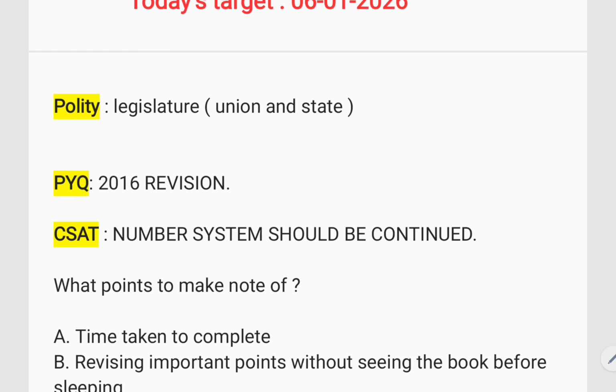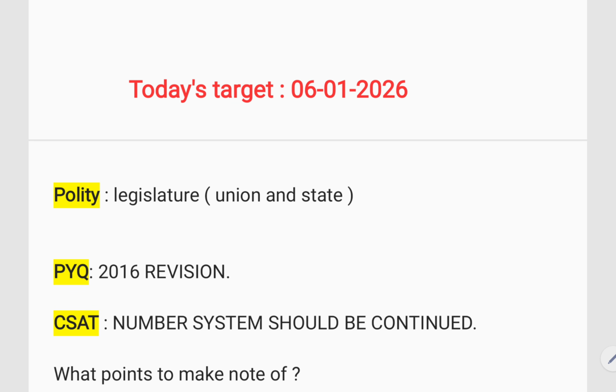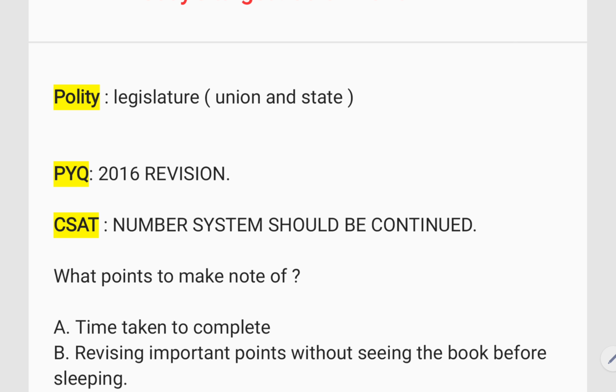Now, today's target. Today's date is 6th January 2026, so I'm here to give you a new target. Complete the legislature, of both union and state. When you read the union executive, the state executive part is similar. In a similar way, when you read about Lok Sabha, Rajya Sabha, and Parliament, you'll observe a similar structure in state legislatures. You'll also see an upper house and a lower house there.